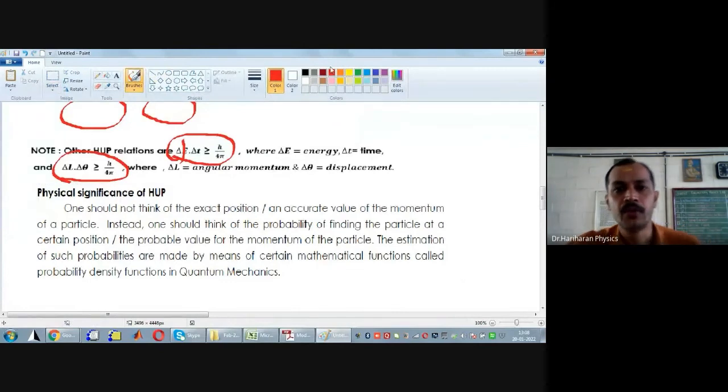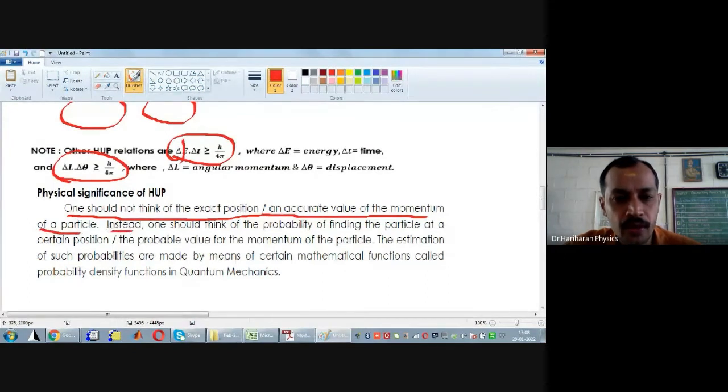So what is the importance of Heisenberg's uncertainty principle? You should never think of the exact value of the position of an electron or the exact value of the momentum of a particle.